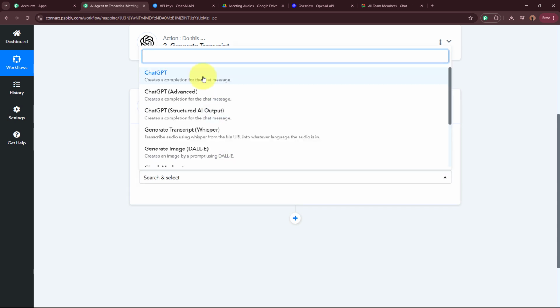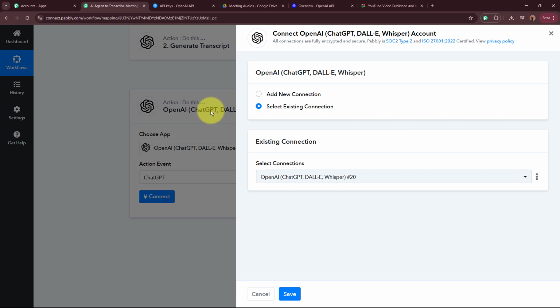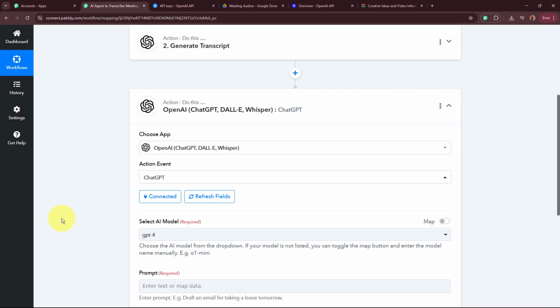And for the action event, I'm going to select ChatGPT right over here. And then I'm going to click on this connect button. A window is going to appear in front of you on which I'm going to select the existing connection. But if you want, you can add a new connection. Then I'm going to click on this save button after selecting the existing connection.